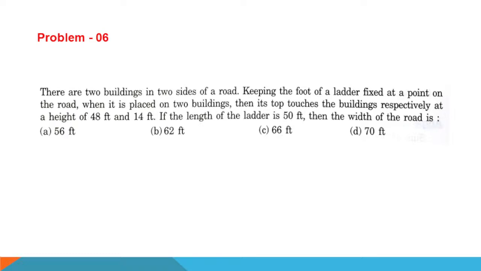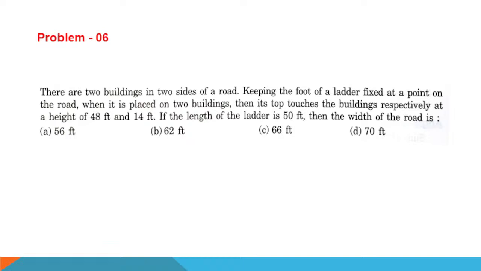Problem number 6. There are two buildings. That means this problem is a real life problem. You have to find the solution by using the Pythagoras theorem. There are two buildings on two sides of a road.